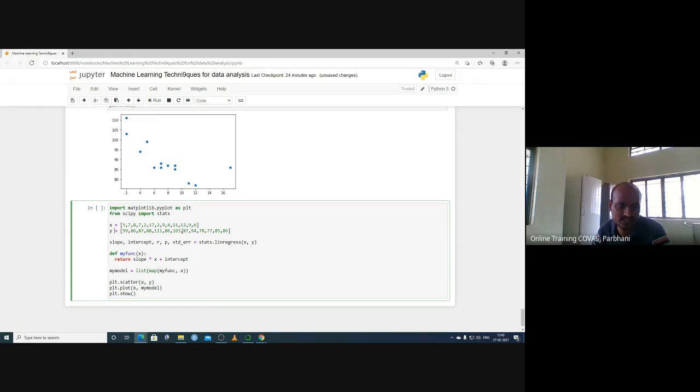So x is equal to this one. We say x is the height of the animal, and this is the weight of the animal, and these are different parameters. Slope: what will be the slope of the line. Intercept: where it will touch the y-axis. r: what will be the relationship. Whenever we calculate height and weight as a scatter plot, we want some relation. If the relation is 0, there is no point in calculating these parameters.